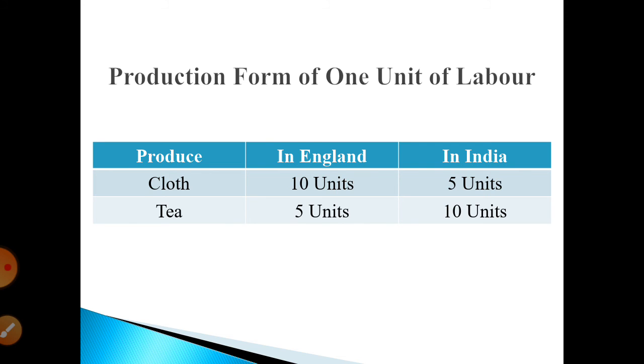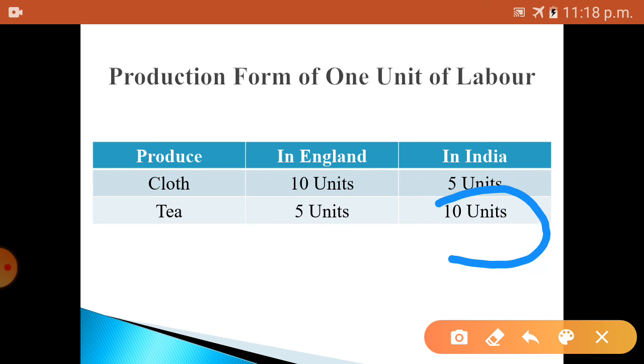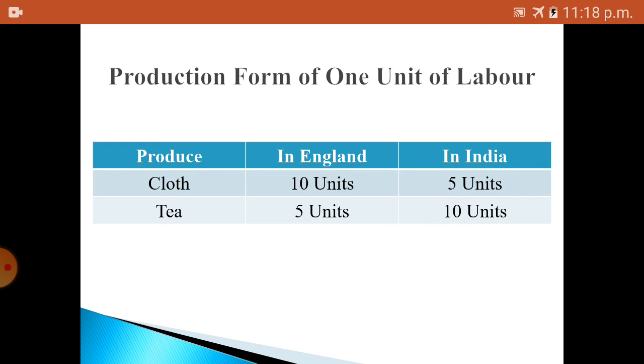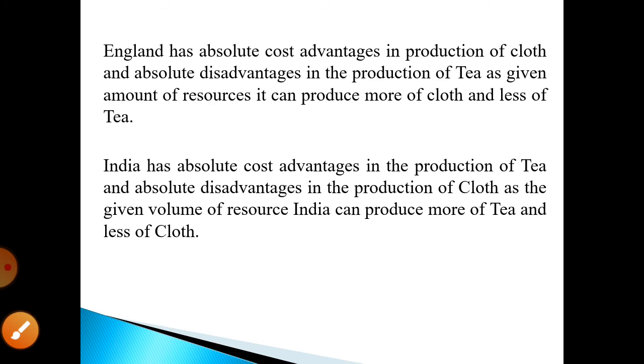In conclusion we can say, according to Adam Smith, international trade takes place because of absolute cost advantage, wherein India is producing more tea, means one labor is producing more tea. For that purpose India should concentrate more on producing tea. That is the meaning of absolute cost advantage. So this is the diagram of that curve.